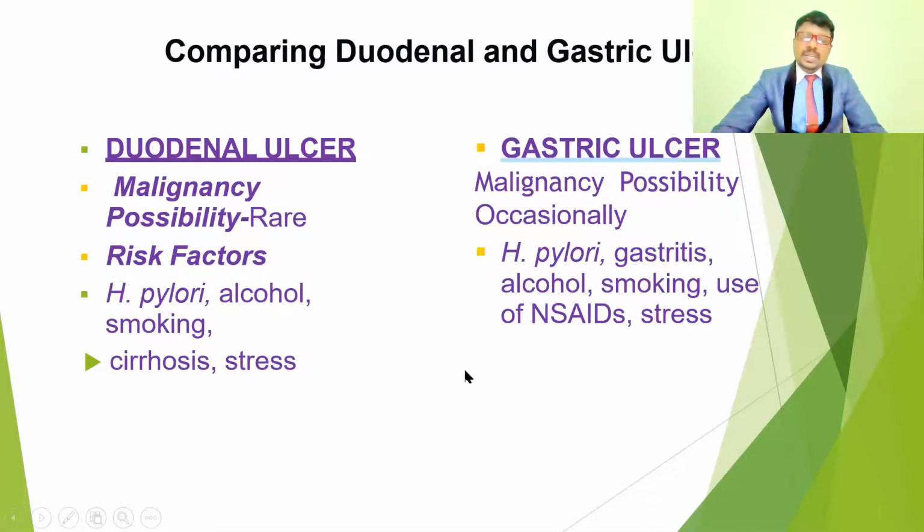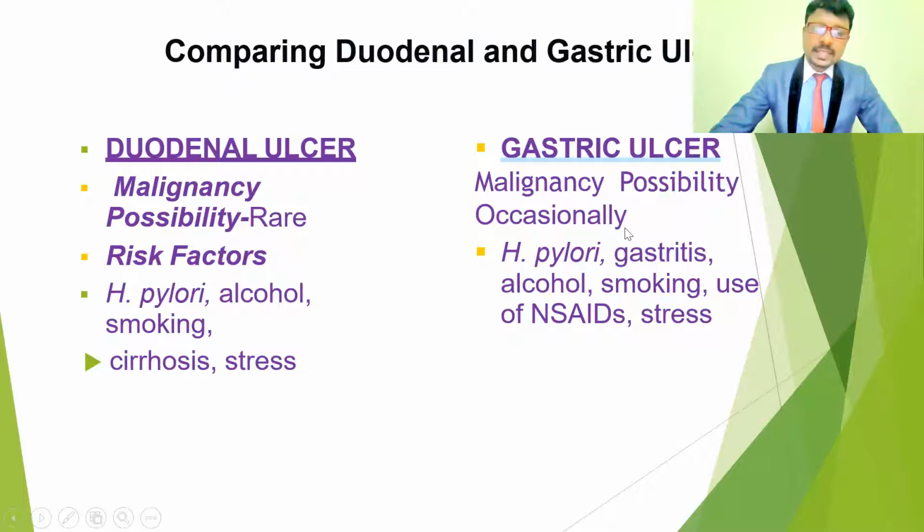And also, those who have duodenal ulcers may get malignancy or cancers. This is very occasional, though; malignancy may occur in gastric ulcers.